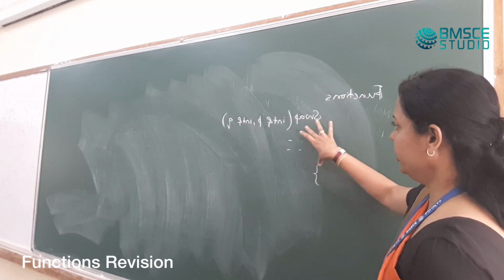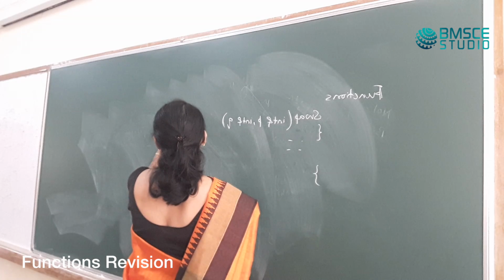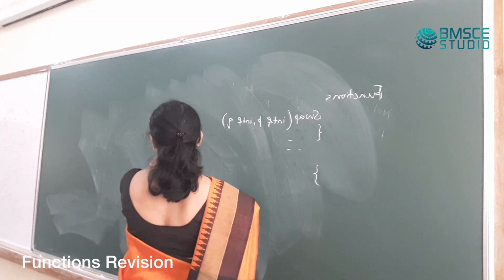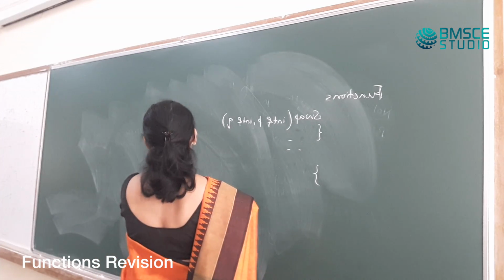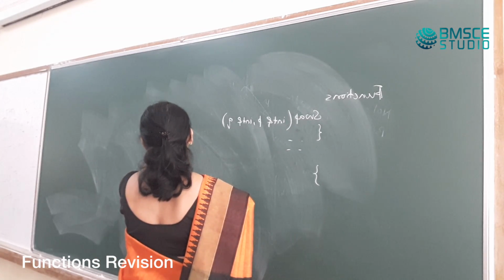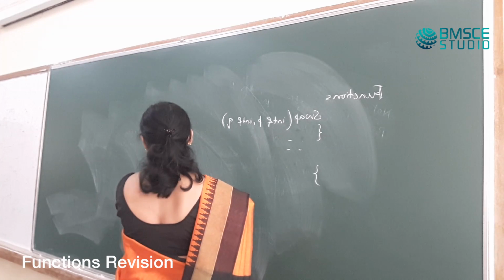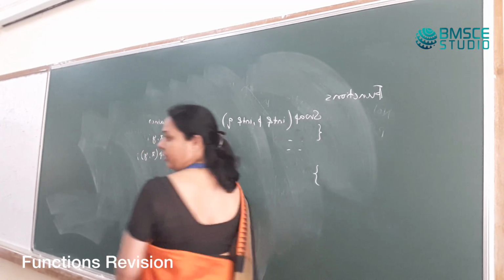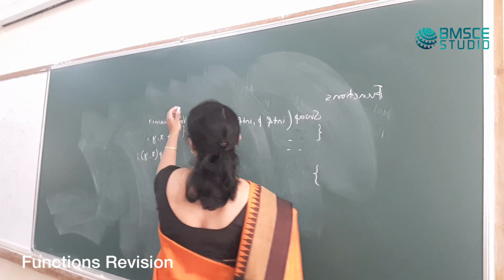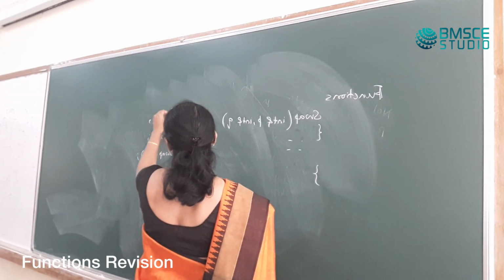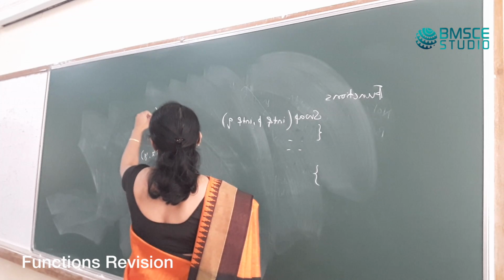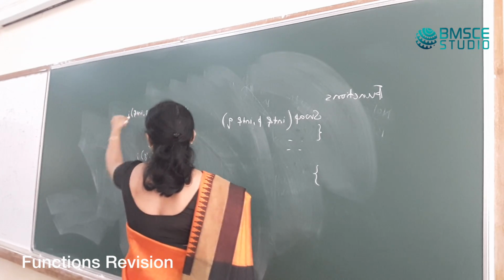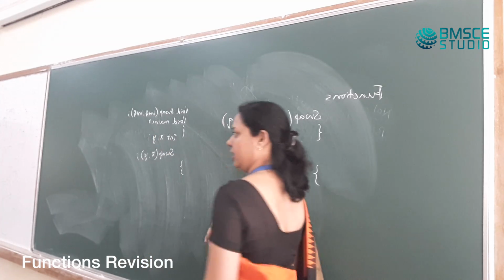And how would you call this function? Suppose I want to call it from main. Let's say I'll say int x comma int y, swap x comma y. For this to compile, we will do the prototype definition: swap int ampersand comma int ampersand, and this is how we will call the function.